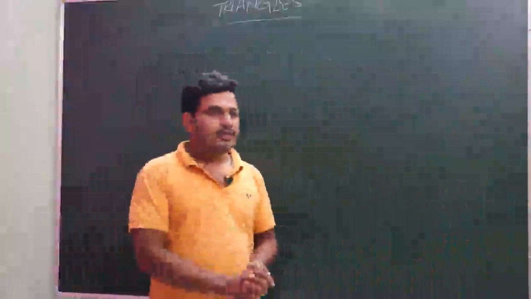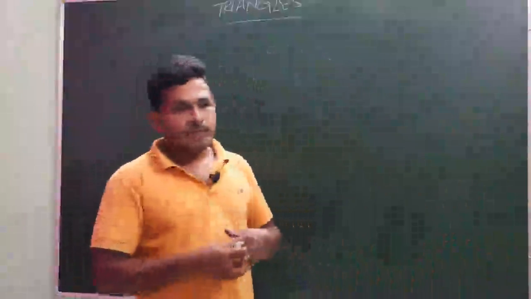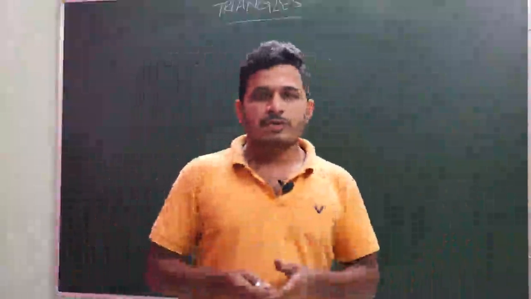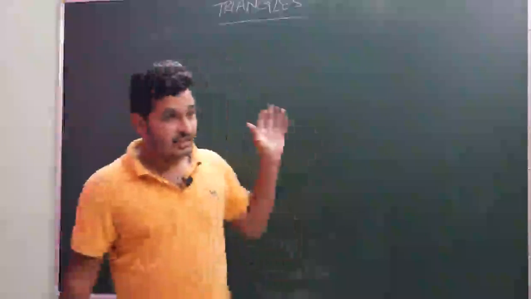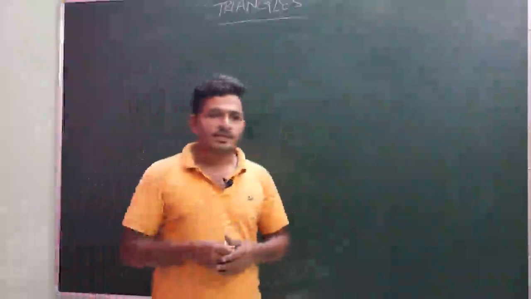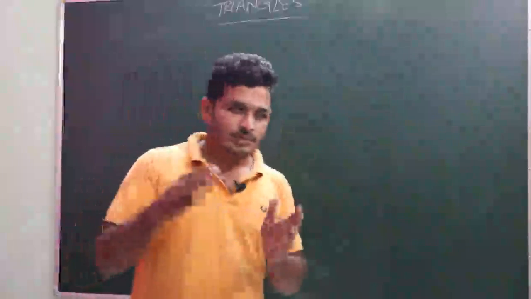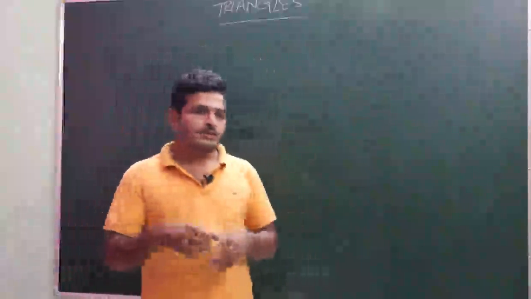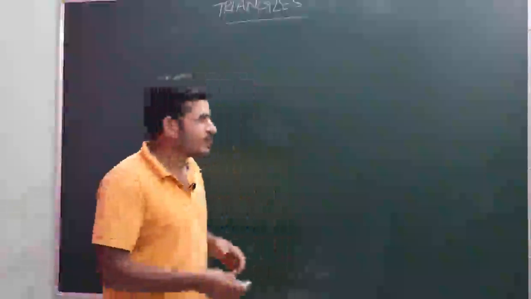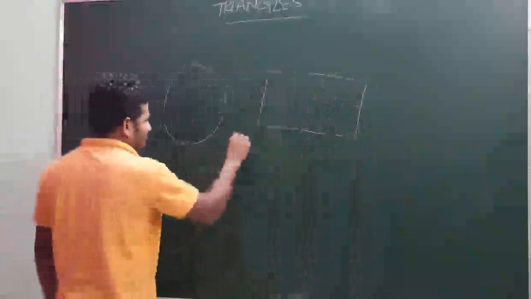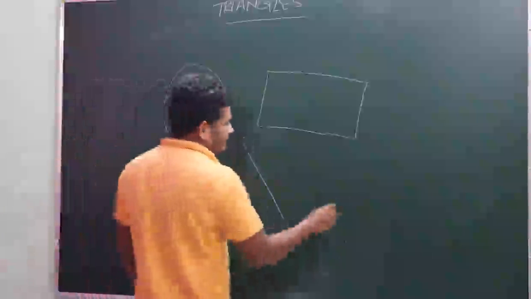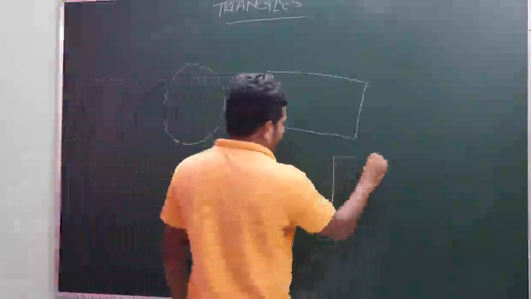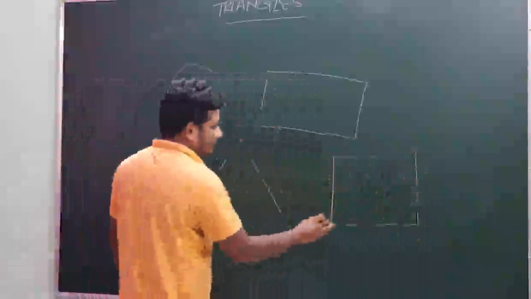Have a nice day. Today I would like to tell you one topic from geometry, that is triangles. Before directly starting triangles, I would like to say something about the many geometrical objects we see daily, like circular objects, rectangular objects, three-sided objects and square-shaped objects.